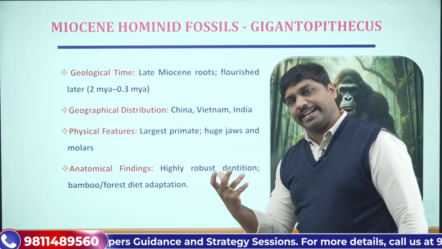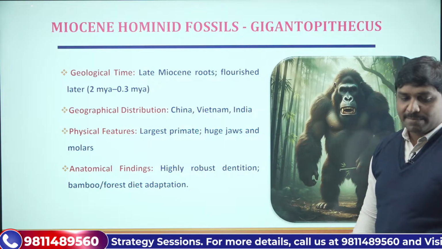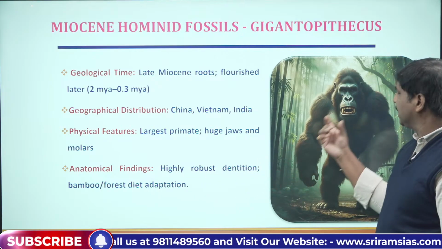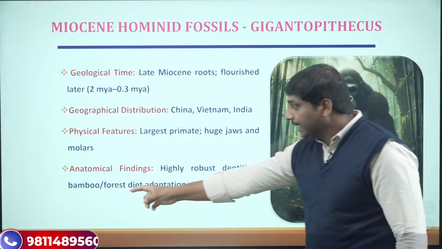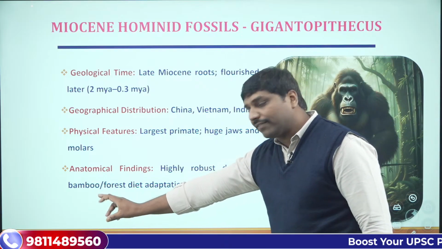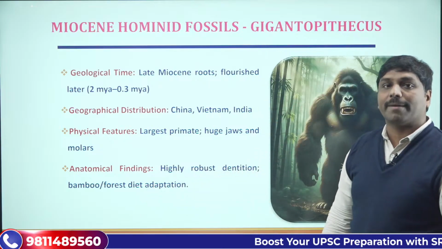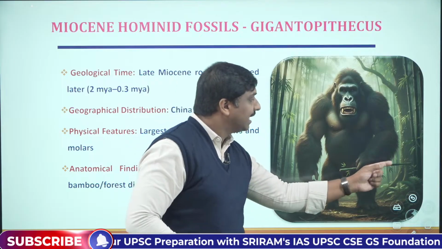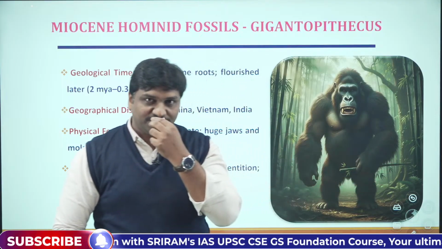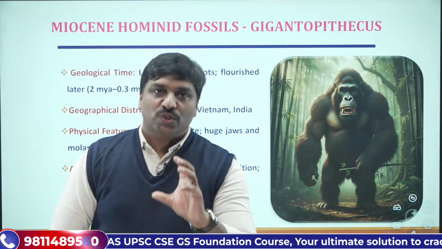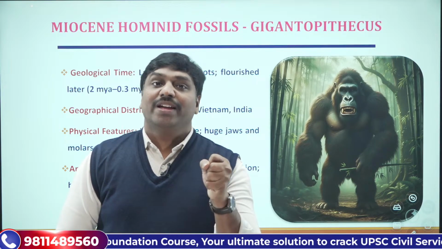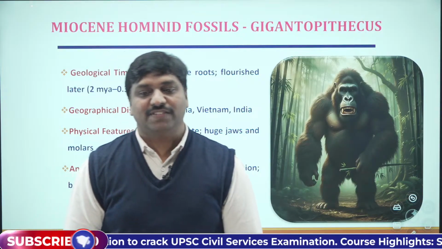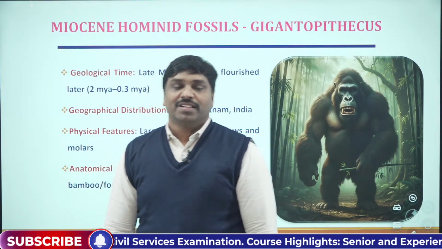Then anatomical findings. What were the basic anatomical findings? It had highly robust dentition, and it had a kind of bamboo diet adaptation or forest diet adaptation. In the hand itself, can you see it is holding some bamboo, isn't it? Can you catch that? So it had a kind of bamboo diet adaptation. This is how you can remember some of the important features. Is that clear?